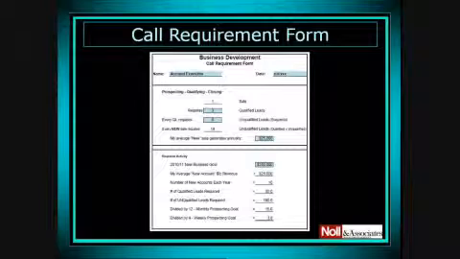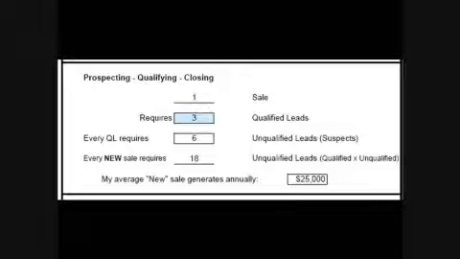Let's take a look at what the form looks like. This is a form that's been filled out. We're going to break it down into smaller parts in just a minute, and we're going to walk through the math. But what you should know is that the 6 highlighted boxes here are the only things you will need to type in, and the form will fill out the rest for you. Let's take a look at the top part of the form first of all.